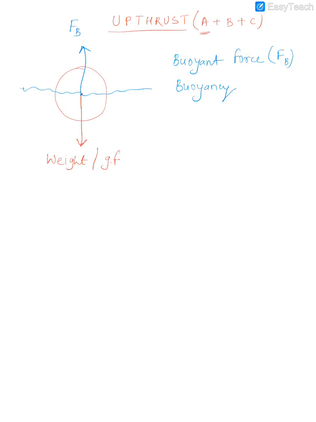So remember, whenever a body is put into a liquid, it will experience these two forces, the weight of the body and the upthrust. Whether a body will float or sink will depend upon the relation between upthrust and the weight, meaning whether weight is greater than upthrust. Before we start with all this, remember one more very important thing: there will always be some loss in the apparent weight of a body.